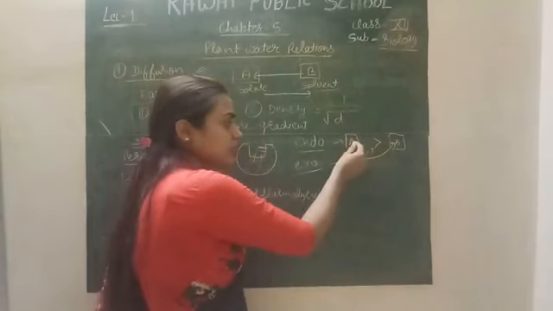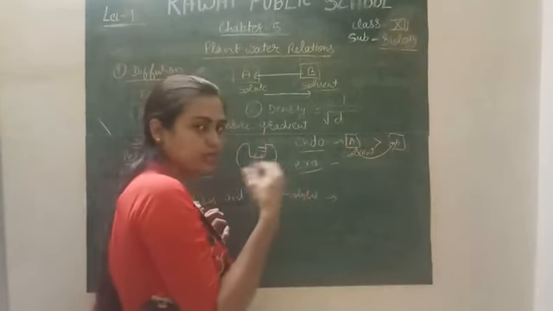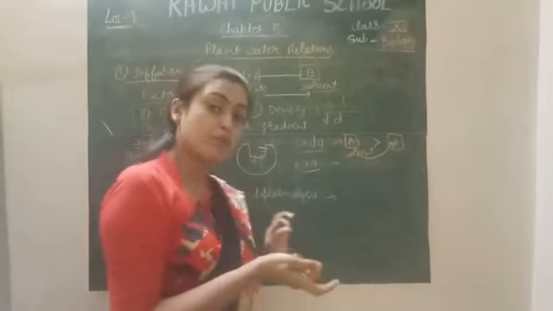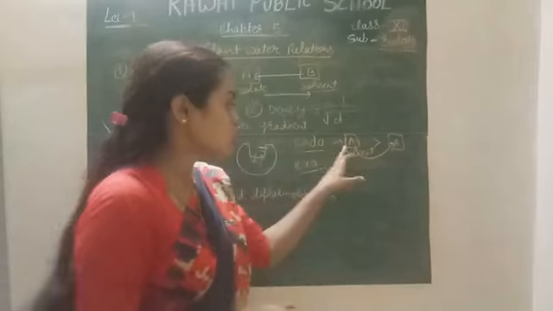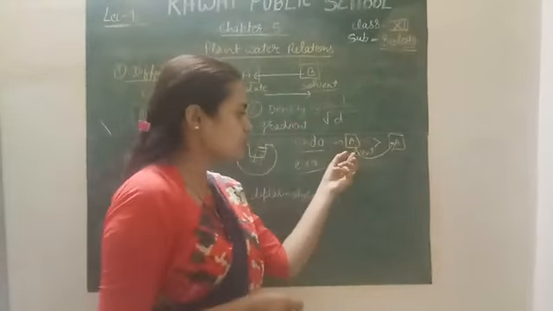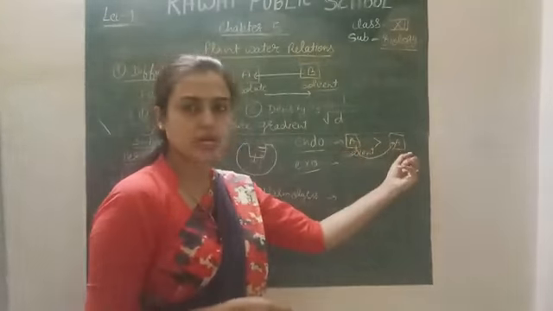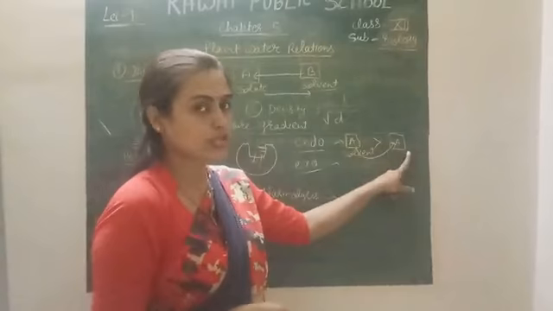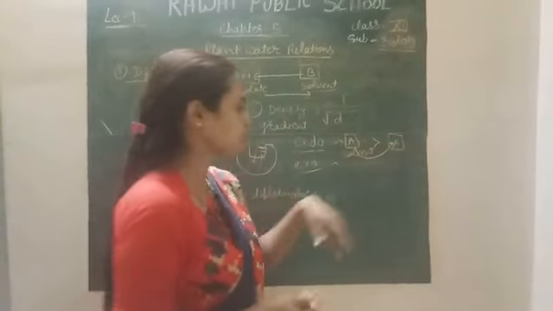In cell A there is a shortage of solvent and the solute becomes more, so A will shrink and B will swell up. The movement of solvent from A to B is called endoosmosis.